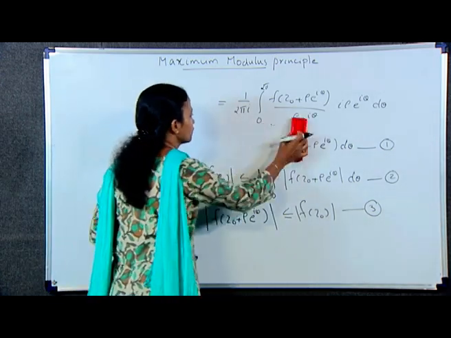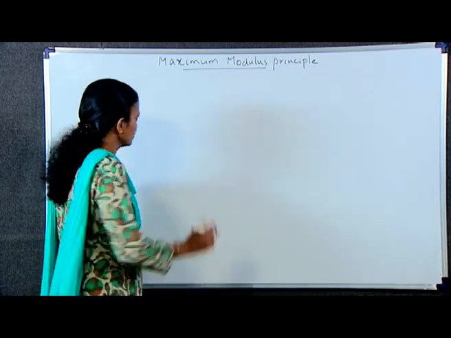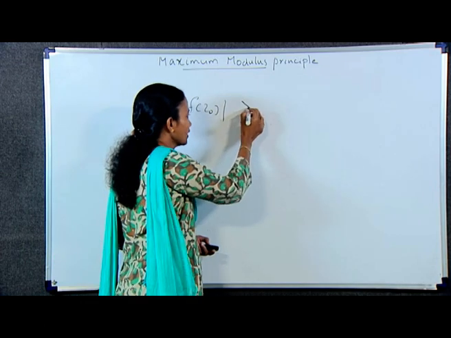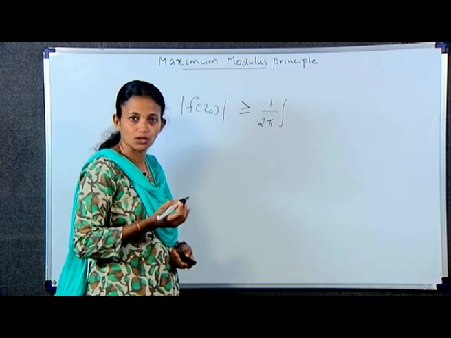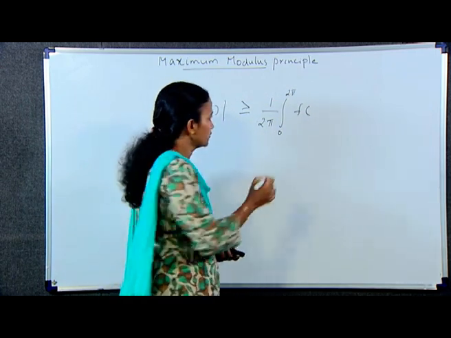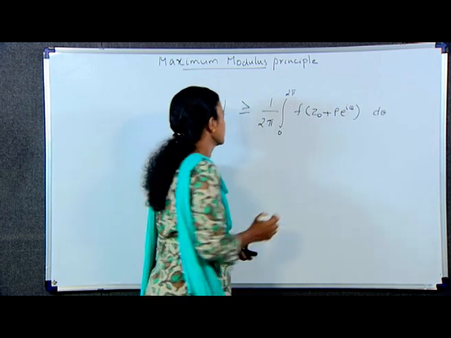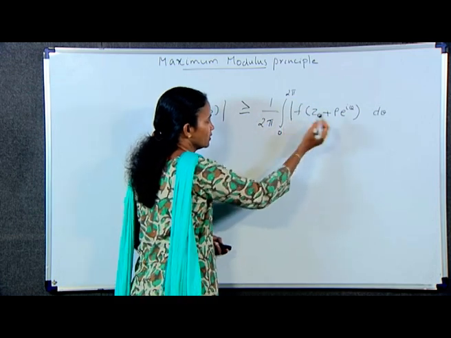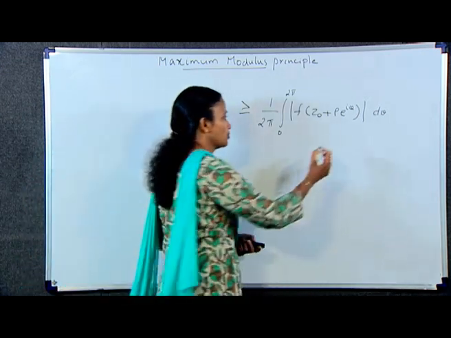Therefore, modulus of f of z naught is greater than or equal to 1 by 2 pi integral 0 to 2 pi modulus of f of z naught plus rho e raised to i theta d theta. Equation number 4.